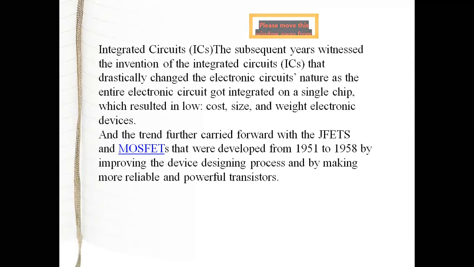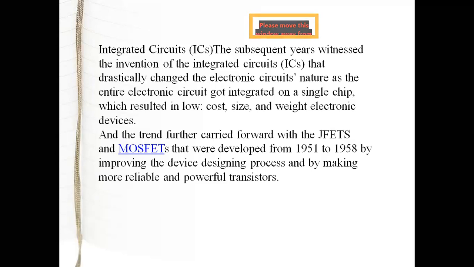Okay, because a diode is only a two-terminal device, a triode is a three-pin device, and we can say a pentode is a five-pin device. But when integrated circuits, that is ICs, got developed, an IC has a larger number of pins, meaning particular pins can act for different operations or different functions. Also, the size of an integrated circuit is very small, in cost, size, and weight.